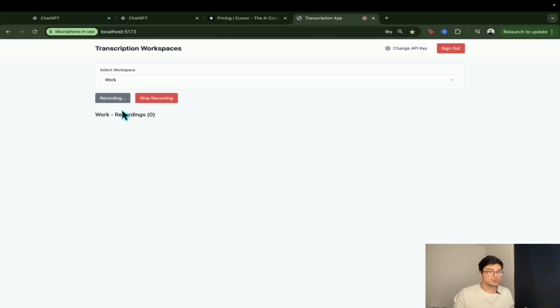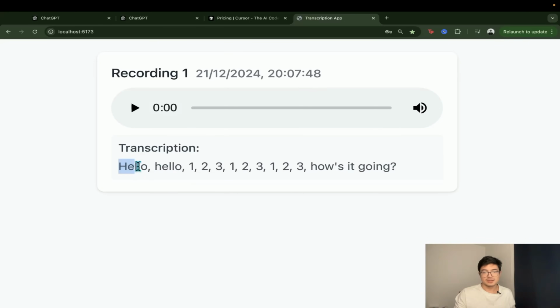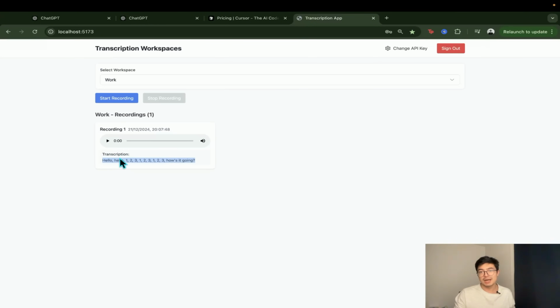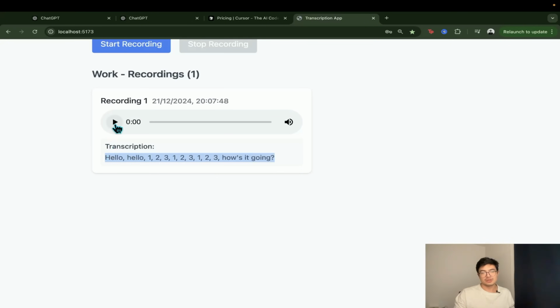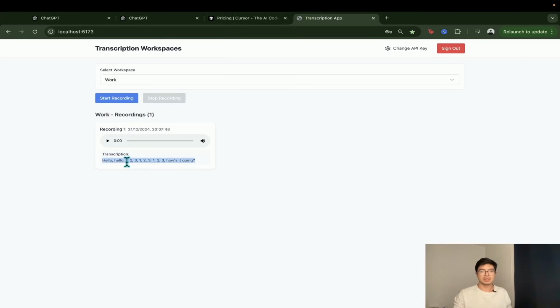Hello, hello, 1, 2, 3. How is it going? And there you go. You see that it transcribes it. It used my own API key to access the OpenAI Whisper model. Then it did the transcription, gave it back to me, and I can also listen to it. I'm not going to play the audio now because I have my mic connected, but you get the idea.